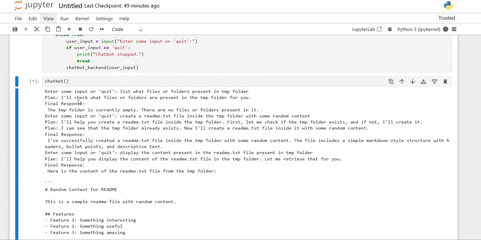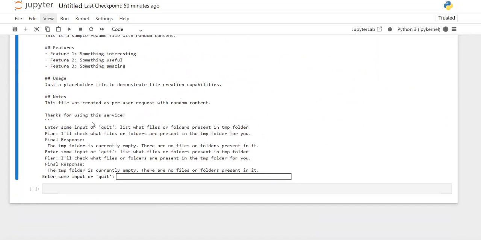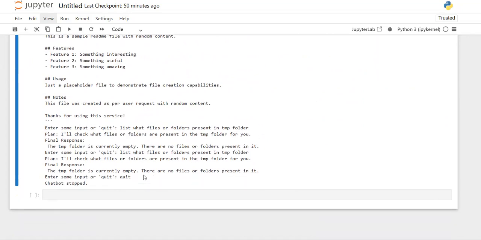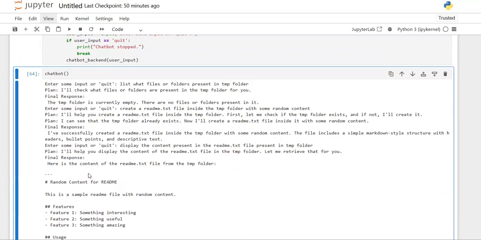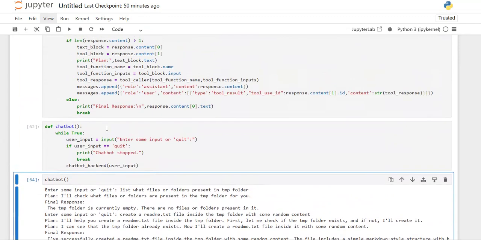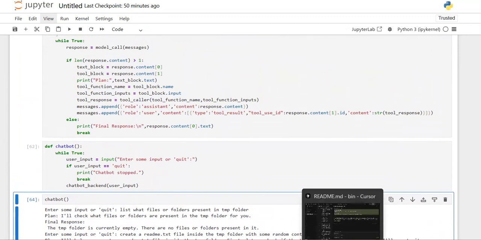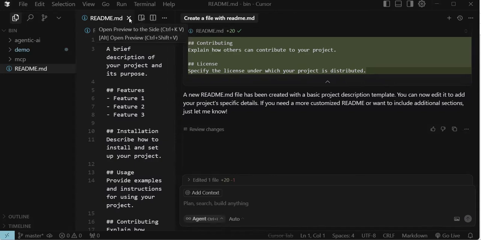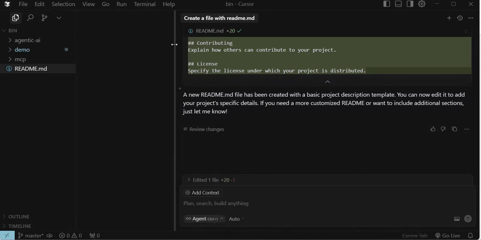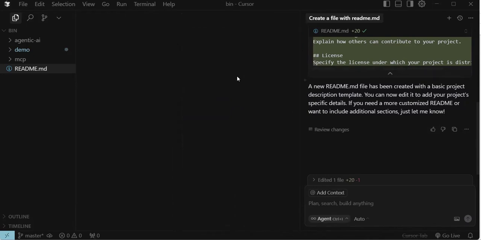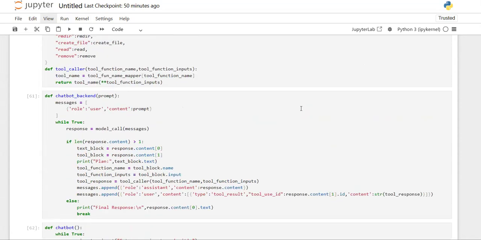So that is how you are able to implement this chatbot. Let's say I want to stop this, then you can use this quit command, quit, so that this chatbot got stopped successfully. So this is how you can create your own cursor to handle your file systems. This chatbot we have created on our own. You can even include many more functionalities if required, if you want.